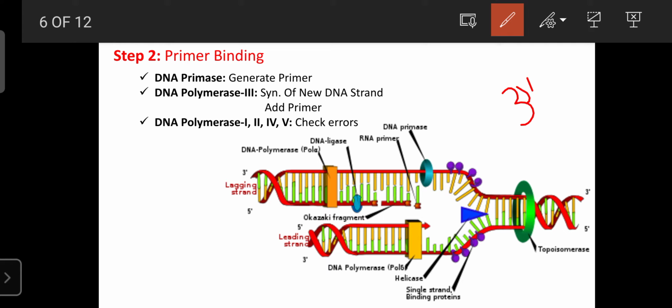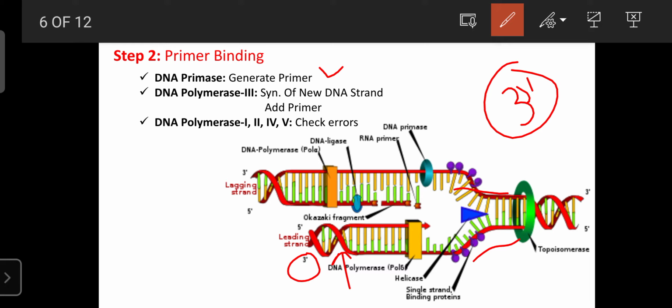Primer binding occurs in the presence of the DNA primase enzyme, and the new strand of small RNA is also formed, which is required for the insertion of the negative coil around the positive coil.